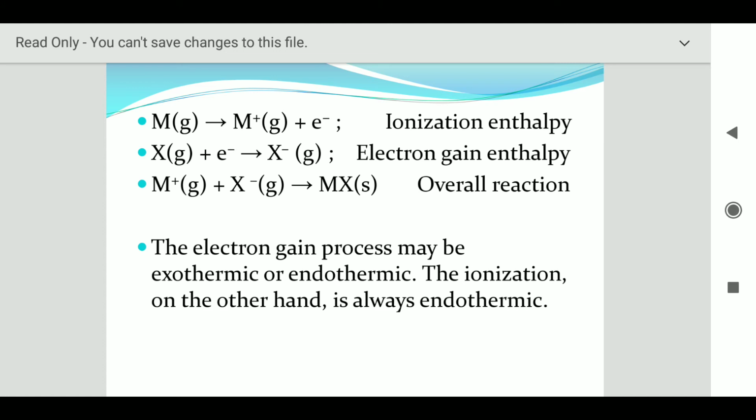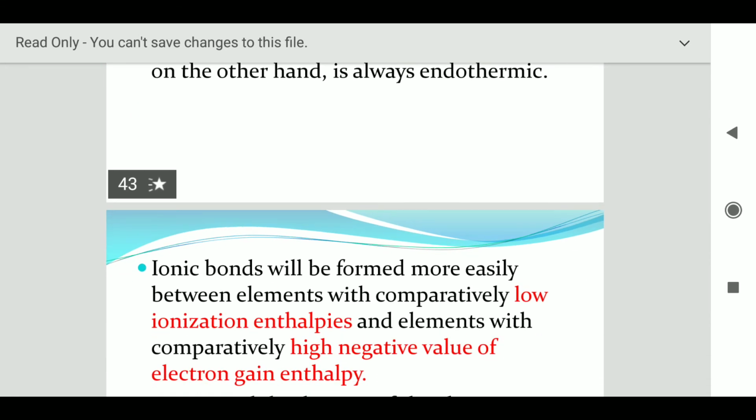And the overall reaction is when M plus reacts with X negative, that is a cation reacts with anion, resulting in the formation of a salt or a compound, and that is the overall reaction. So the electron gain process may be exothermic or endothermic, and the ionization on the other hand is always endothermic. Okay, so the ionization on the other hand will always be endothermic.